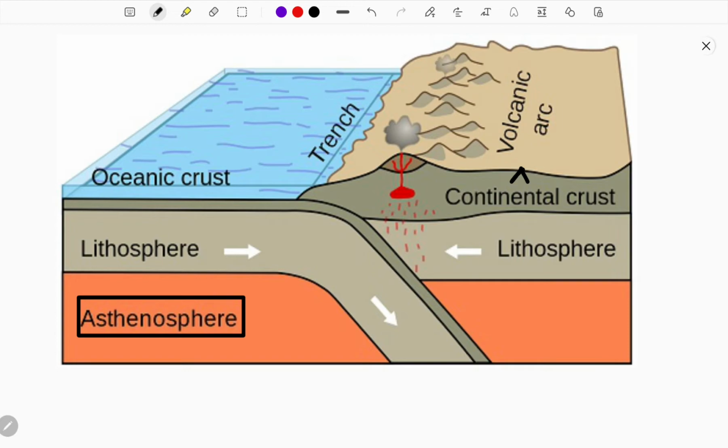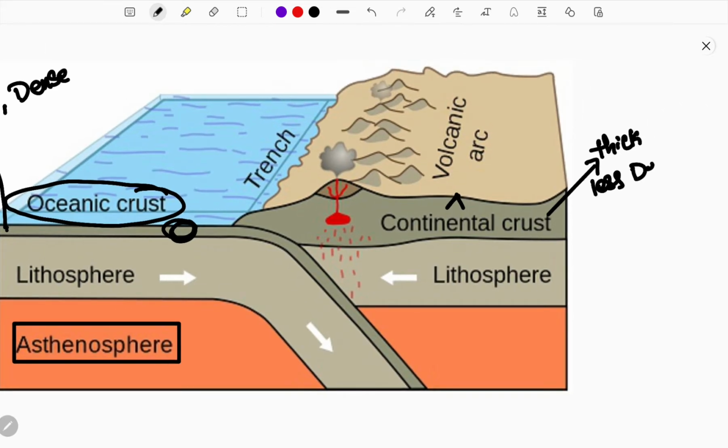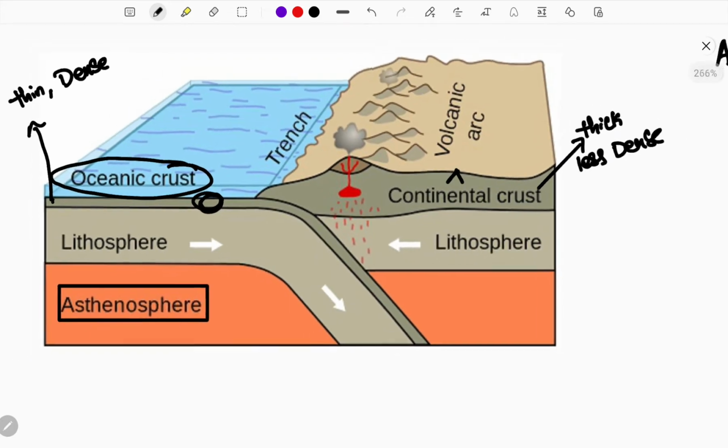See here, on the surface of the earth you find oceanic crust. The oceanic crust is a very thin layer, not that thick, but it is dense. And the continental crust is thick but less dense. How could you say that it is less dense, sir?